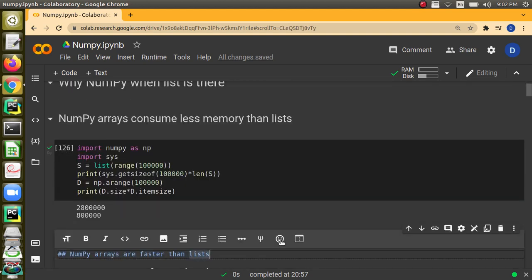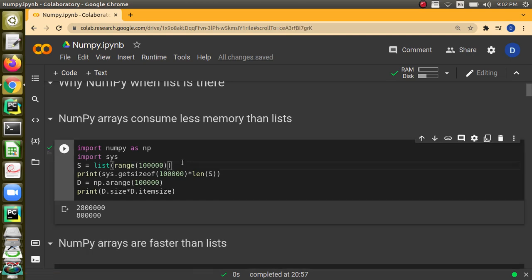First we are going to compare the memory required for storing a list of 1 lakh elements and a NumPy array of 1 lakh elements. We are importing NumPy as np, and the sys package is imported because we are going to use certain functions to get the size of elements and so on.